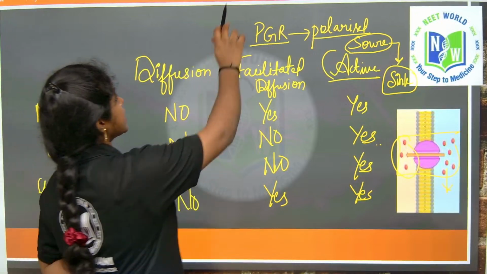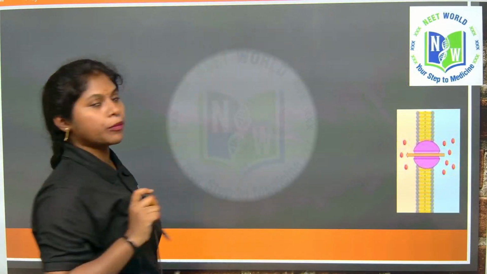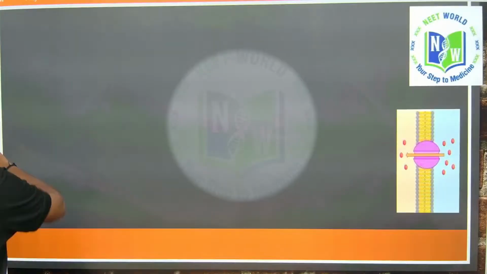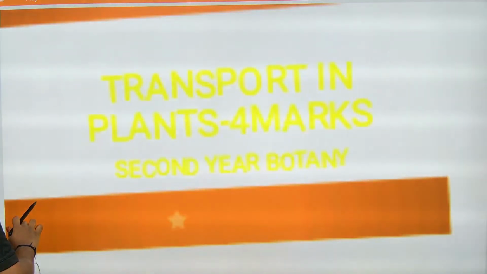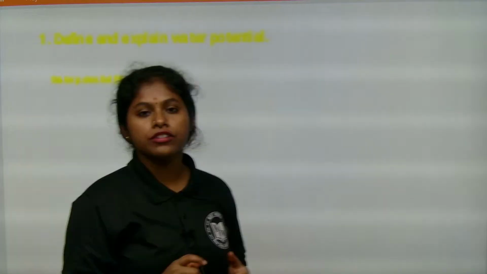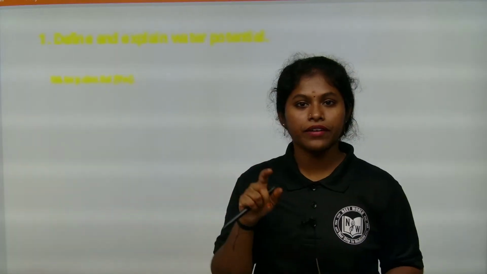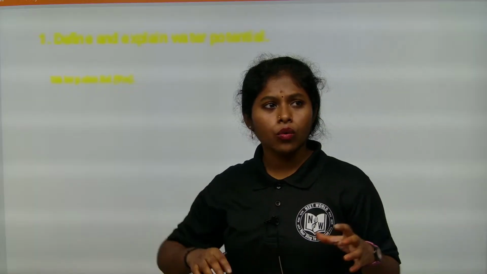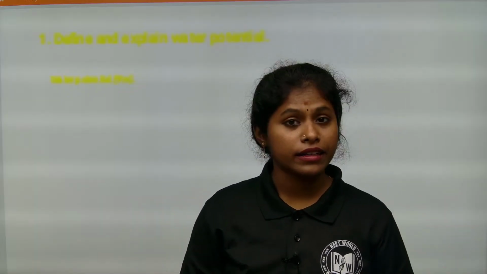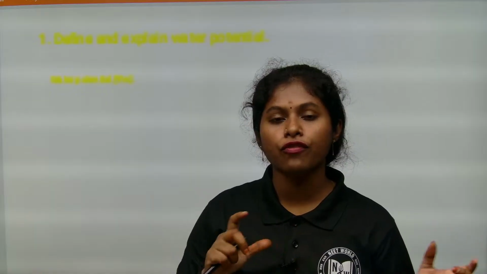Now see, we discussed yesterday in class about water potential, which is the first question of the IPE, an important question, right. So what is the notation of the water potential, students? That is psi, right, which is measured in pascals. When there is diffusion of water, we call it osmosis, right.